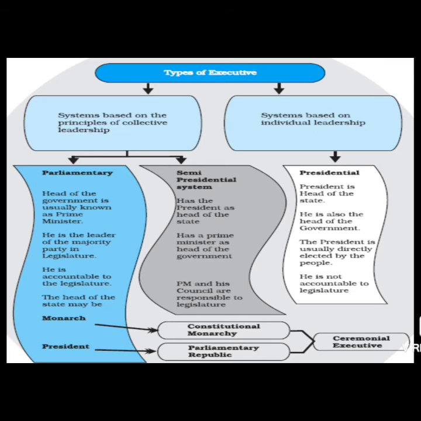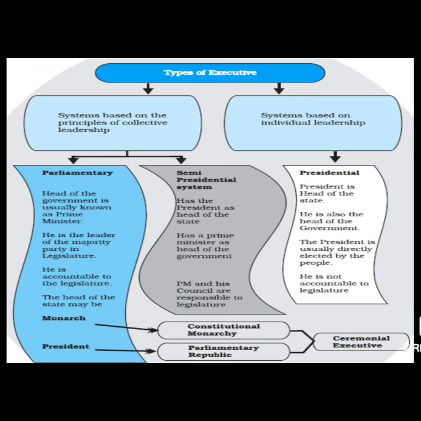Third point, the prime minister and his council of ministers are responsible to the legislature. Okay, so these two are the variations, that is parliamentary and semi-presidential system, which come under collective leadership. Now, as I've told you, when it comes to collective leadership, that means more than one individual is involved. So, you have seen that in parliamentary and in semi-presidential, it is both the president and the prime minister who are playing an active role in the administrative work as well as in the government purposes.